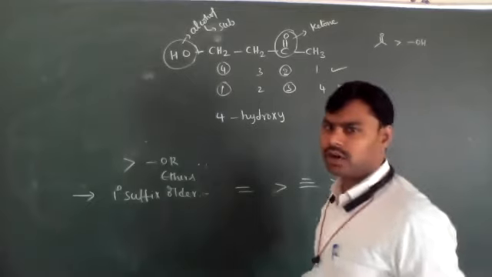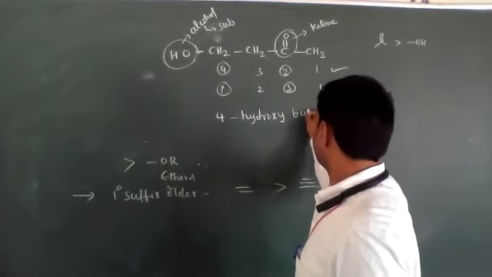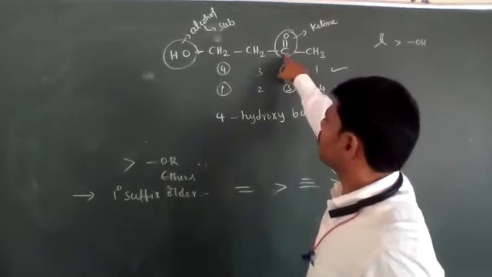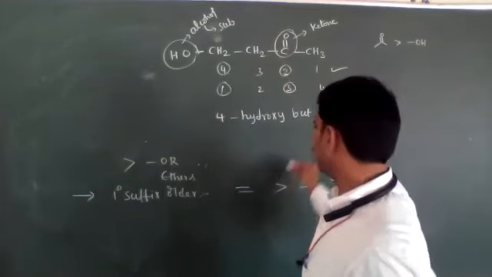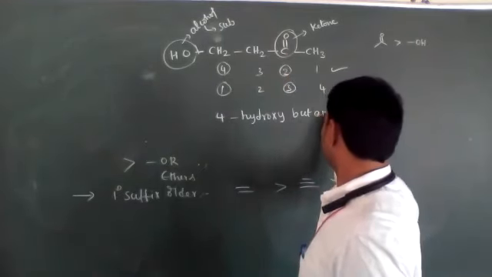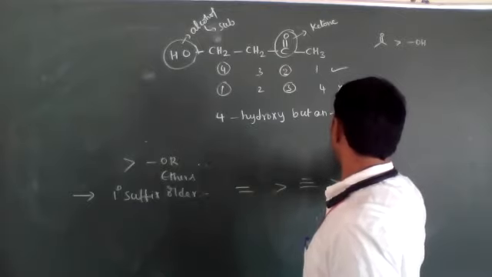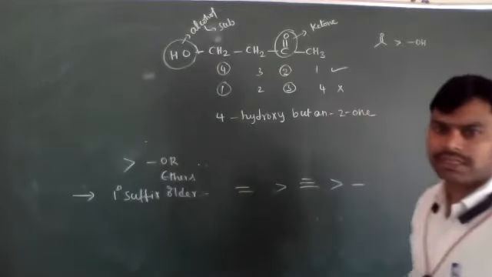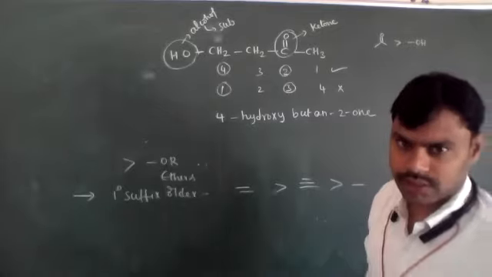The root word is 4 carbons, but at the second carbon a functional group is present: butan-2-one. 4-hydroxybutan-2-one is the correct IUPAC nomenclature. Okay, students.